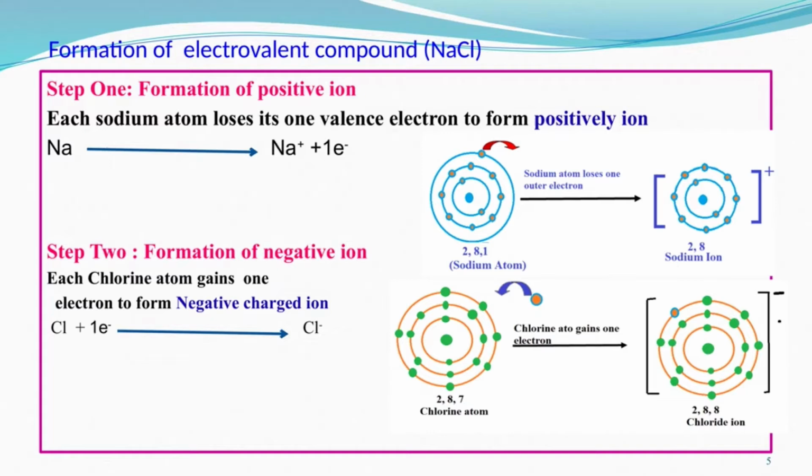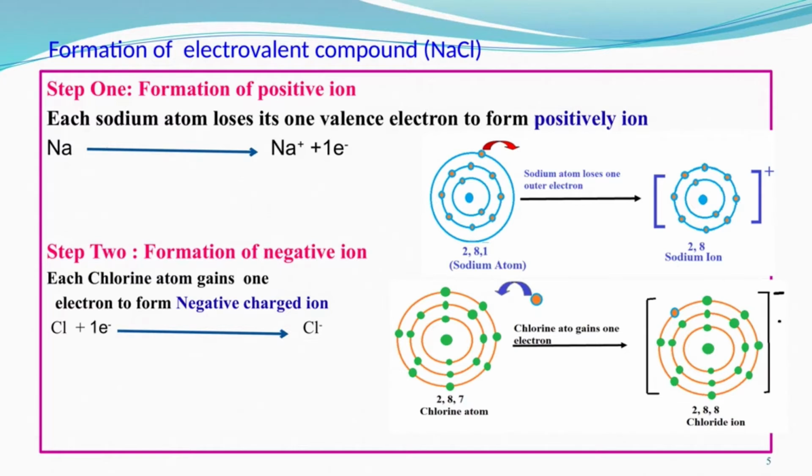Here the metal is sodium. The positive ion will be formed by sodium donating 1 electron to chlorine. Chlorine lacks 1 electron, whereas sodium has 1 extra electron to donate. So the first step is that the sodium atom loses its 1 valence electron.